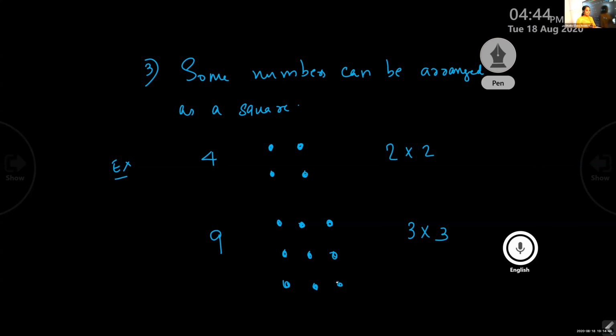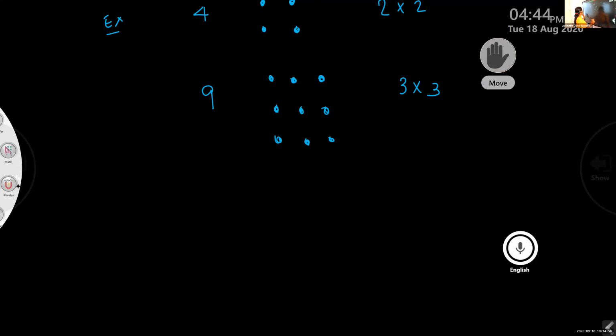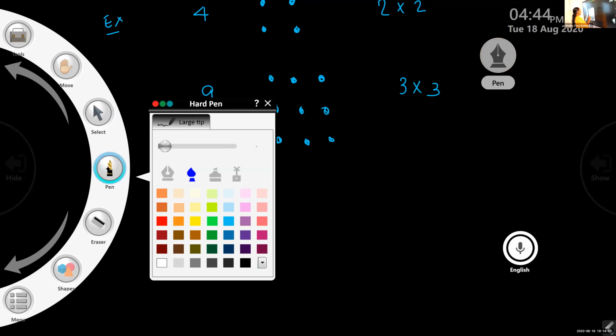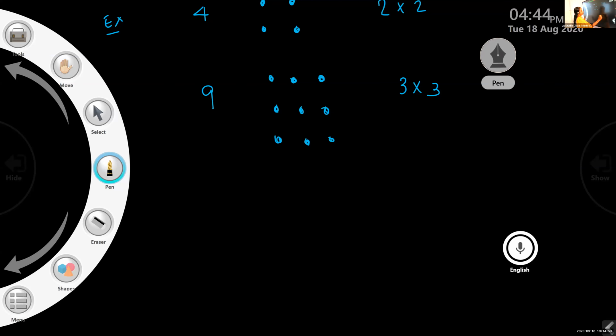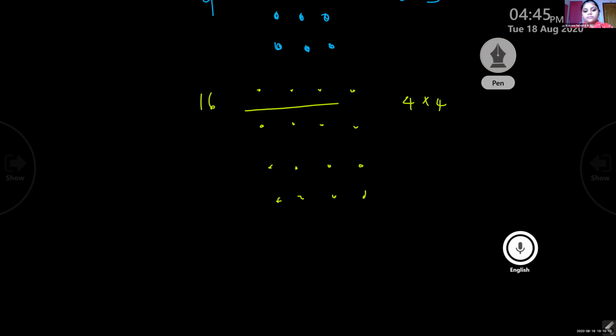What will be the next number? Can you guess? 16. Very good. How can you find that? 4 into 4. Good. So you can take 4 rows and 4 columns. Okay, children? So it is 4 into 4. 16 can be arranged as a square. 1, 2, 3, 4, 5, 6, 7, 8, 9, 10, 11, 12, 13, 14, 15, 16. Correct? Yes, ma'am. 4 rows and 4 columns.